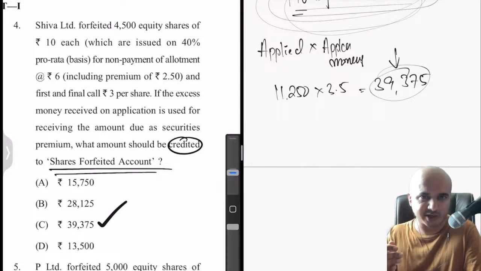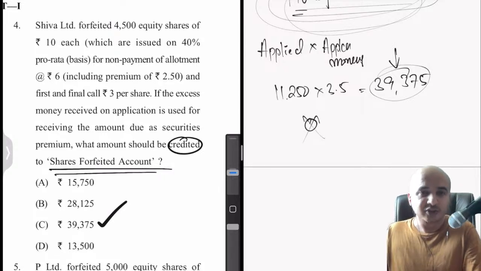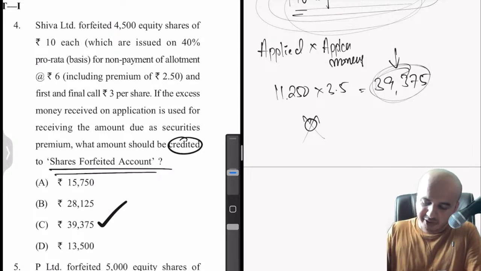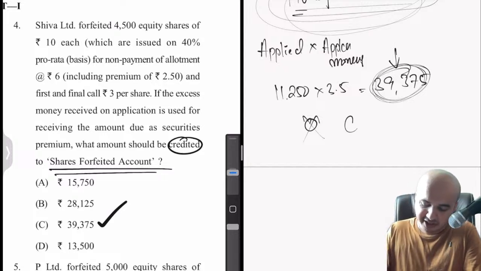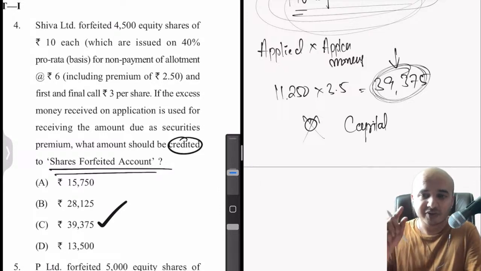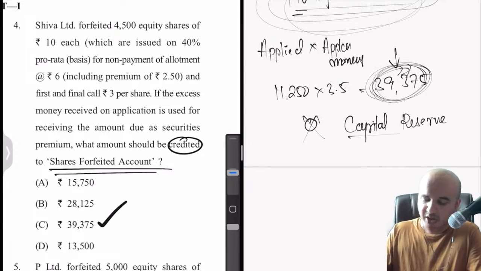How is this profit to the company? See, we have received 39,375. How many shares have we issued to this person? 0. We had initially issued 4,500, but then we cancelled. So therefore nothing is issued, but whatever we have received, that is 39,375, is our pure profit and nothing else. Of course, it is a capital profit because it is not profit which you have derived from our day-to-day business, which is something which we have received from a balance sheet transaction. So therefore transfer to capital reserve.